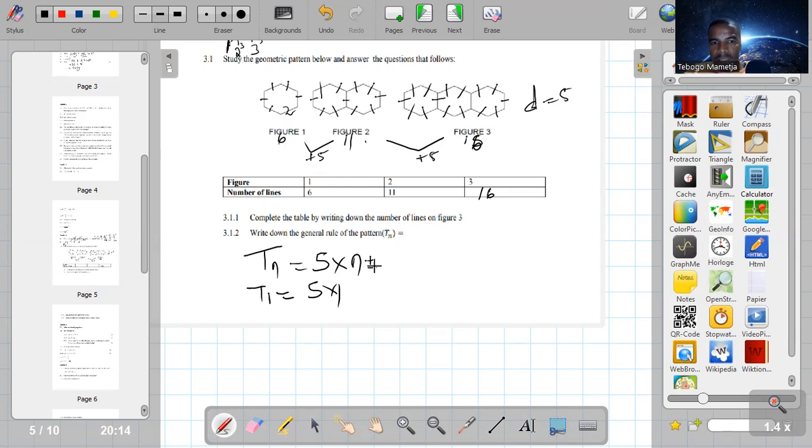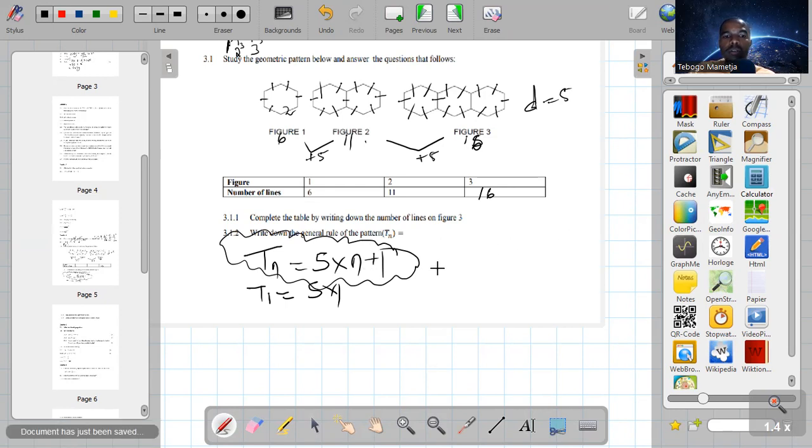So we must add, instead of subtracting. We must add a 1. So it's plus 1, which is going to be your answer. Supposed to be like this. Only for the one with a common difference.